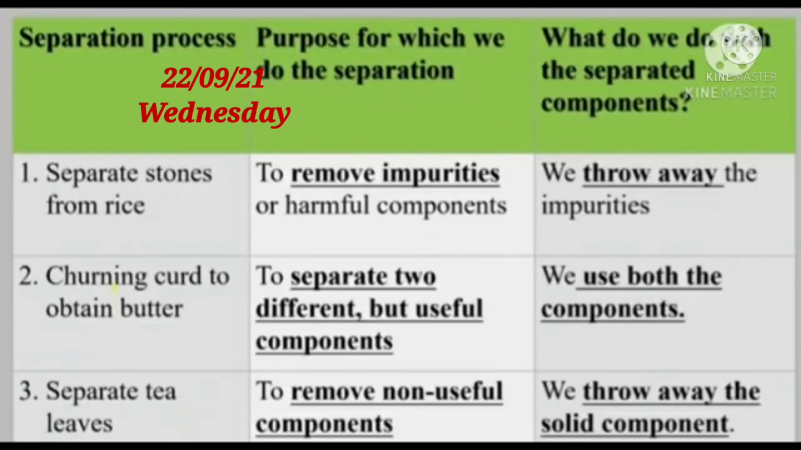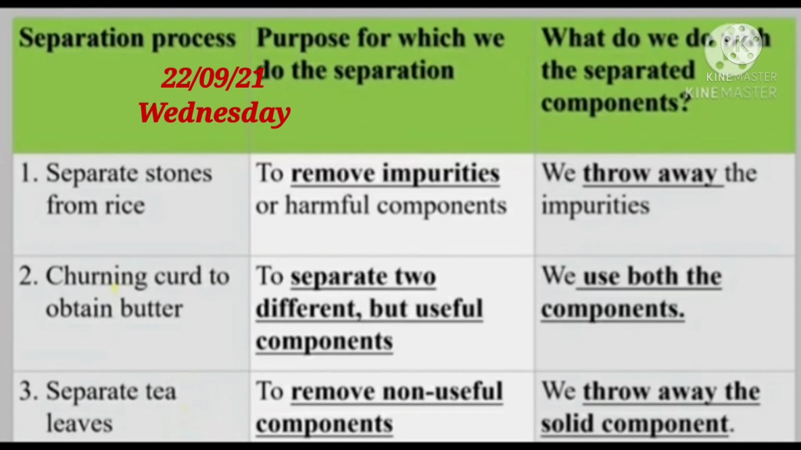So dear children, all of you take page number 36 in your reader textbook. From this green color box, you can clearly understand why we separate substances. Three separation processes are clearly mentioned here. The first one is separating stones from rice. What is the purpose, children? Why are we separating stones from rice or grains? Because we separate two different components, but rice is a useful component, right? We are separating stones from rice. Rice we are using, right? And we throw away that solid component, the stone.